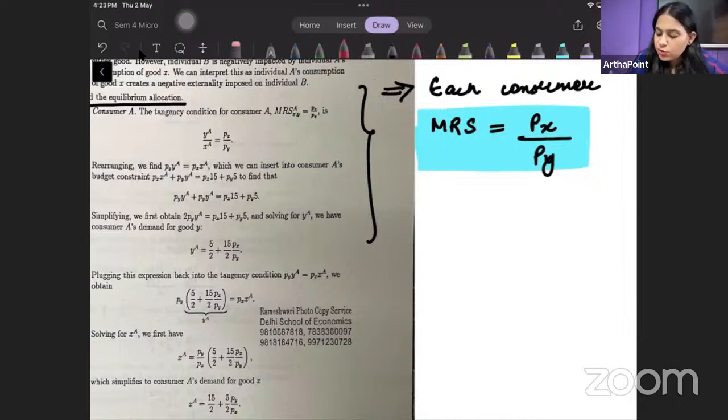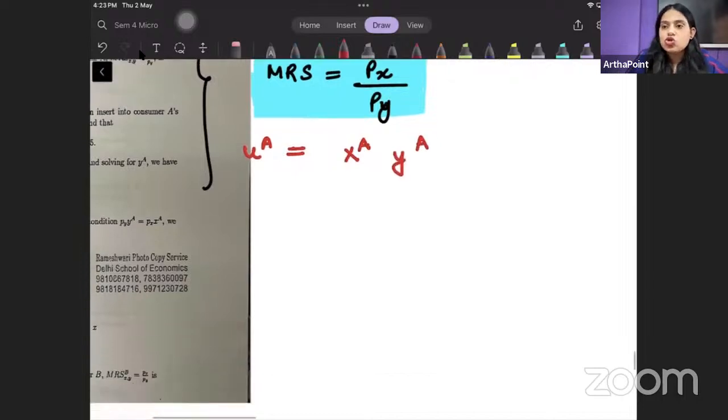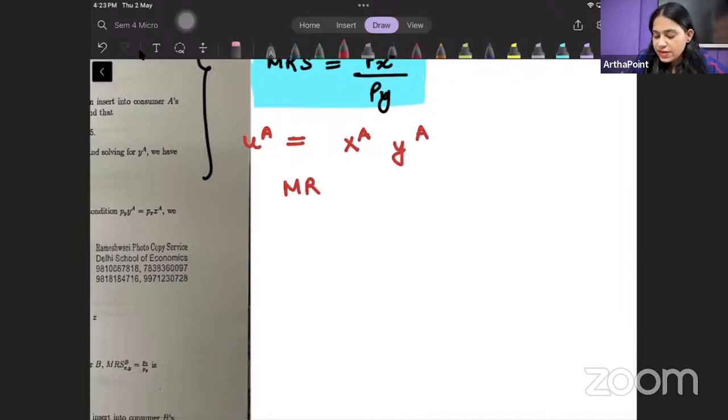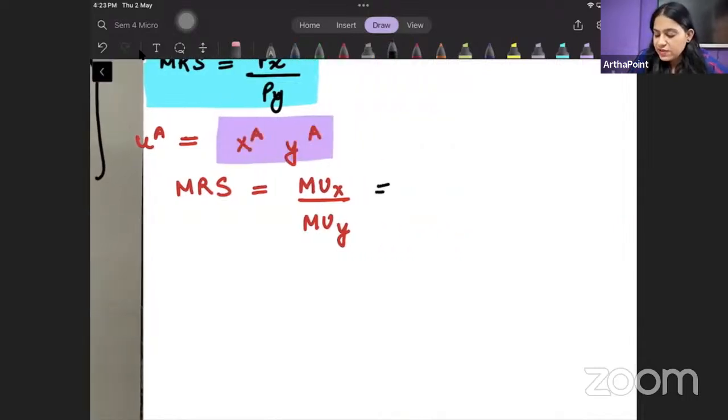So if I look at individual A's utility function, it is given to us as XA, YA. So what will be the MRS of individual A, beta? MRS can be given by MUX by MUY. So if I differentiate this with respect to X, what will I get, beta? I will get YA.